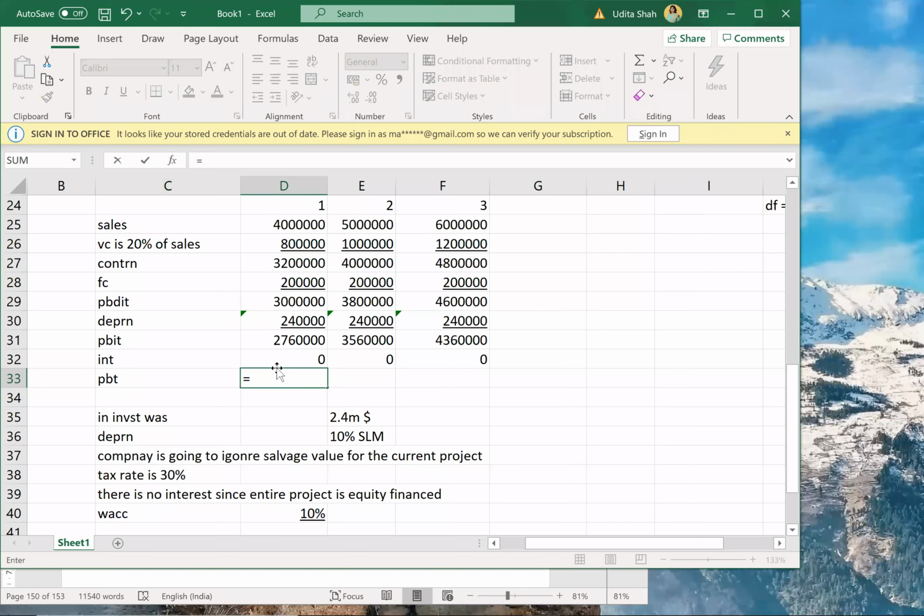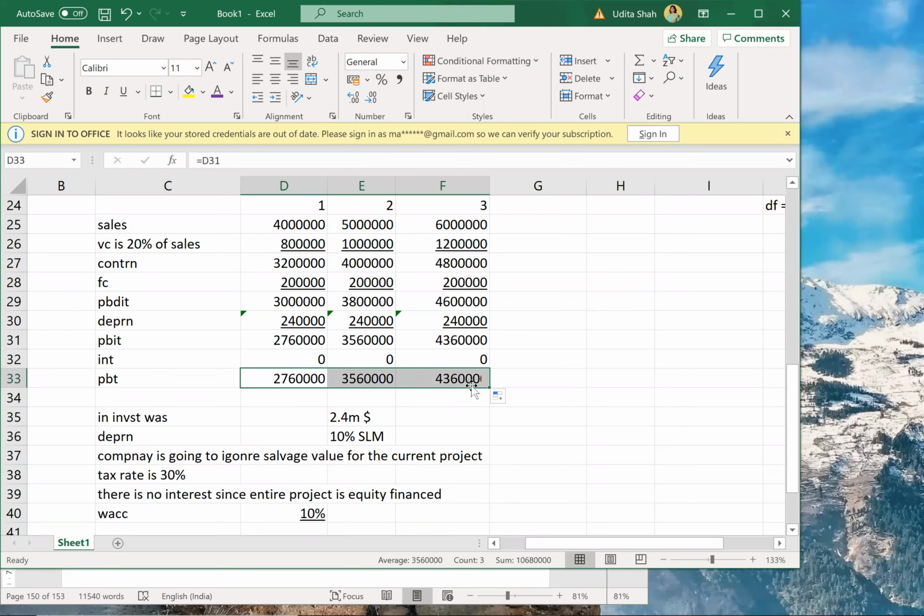PBT will remain same. 2,76,000 will be my PBT. So PBIT itself will become my PBT, as there is no interest.